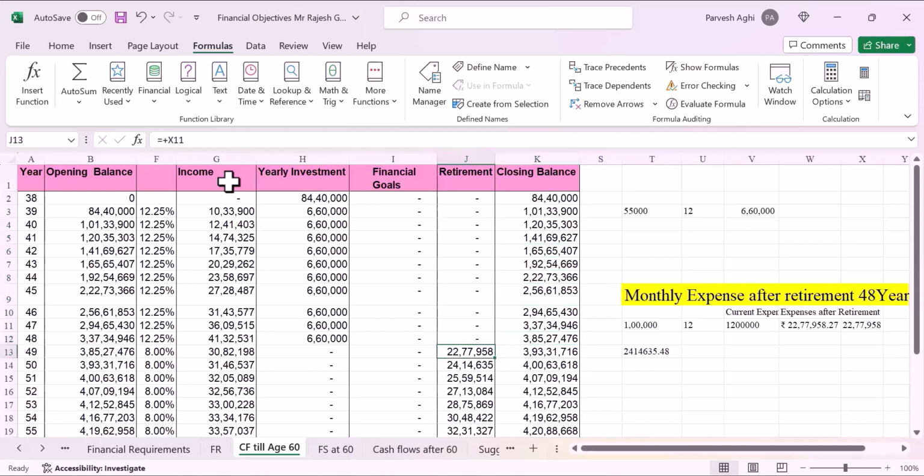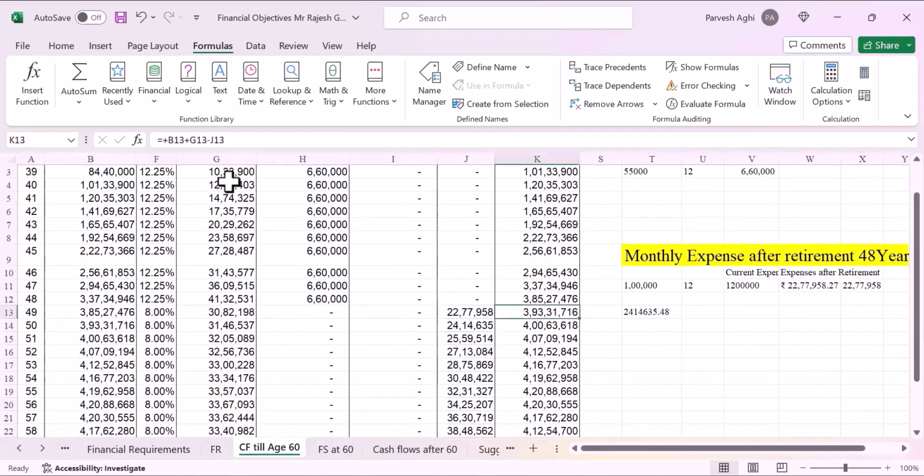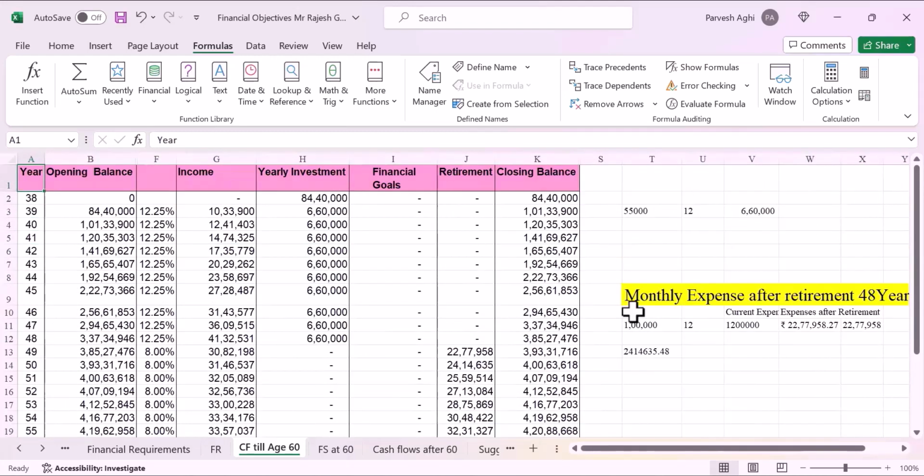So these are basically the time, the column retirement. We have assumed what expenses he's going to make, the monthly expenditure after the age of 48 years. But before retirement, we have not assumed any expenses, because he's going to get a salary and save 55,000 rupees out of that, for 12 months. So he's going to have savings after meeting all his expenditure.